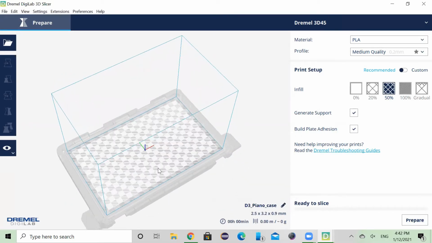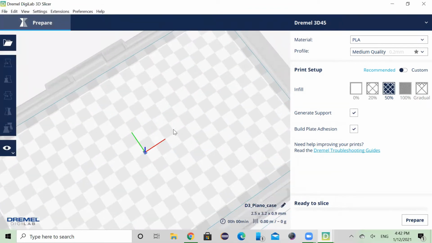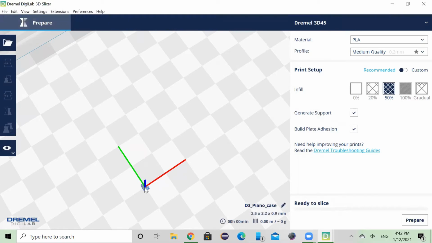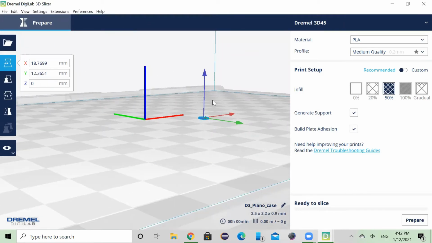To give myself a better view of the object, I right-clicked and dragged to rotate the screen, and I also used the scroll bar to zoom in and zoom out. After clicking on the highlighted icon you see, you can move your object around either in the X direction, Y direction, or the Z direction. You can move the object either using the arrows, or you can type in the coordinates for the object.